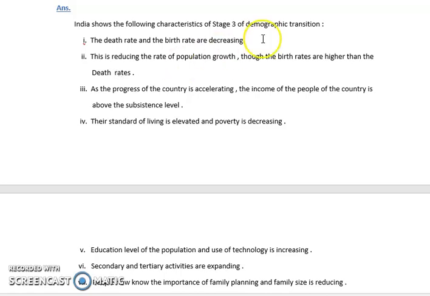This is reducing the rate of population growth, though the birth rates are still higher than the death rates. Even though it is decreasing, the birth rate is always higher than the death rate. Because of that, these countries are progressing and developing very fast.